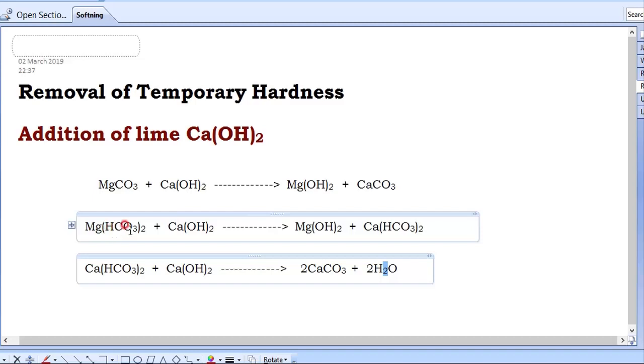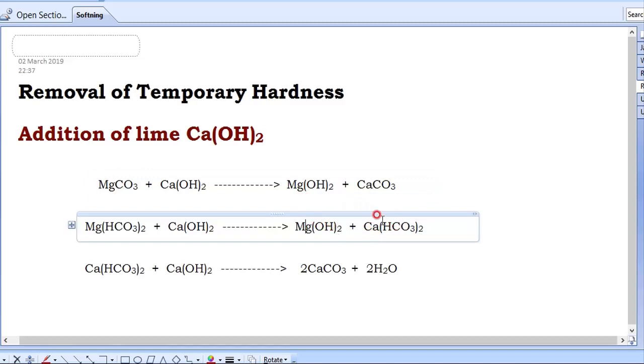Now think about Mg(HCO3)2. How to remove the temporary hardness due to Mg(HCO3)2? Again by adding lime. When we add lime to this one, again the interchange reaction will take place. This Mg comes here, this Ca comes here. Then see, Ca is replaced by Mg, therefore Mg(OH)2, and Mg replaced by Ca, therefore it is Ca(HCO3)2. You got these two equations. Now you can see this Mg(OH)2, as discussed here, is a precipitate. It will settle at the bottom and you can remove it.